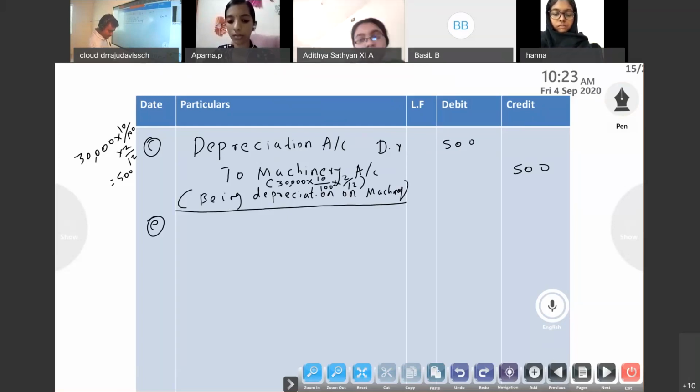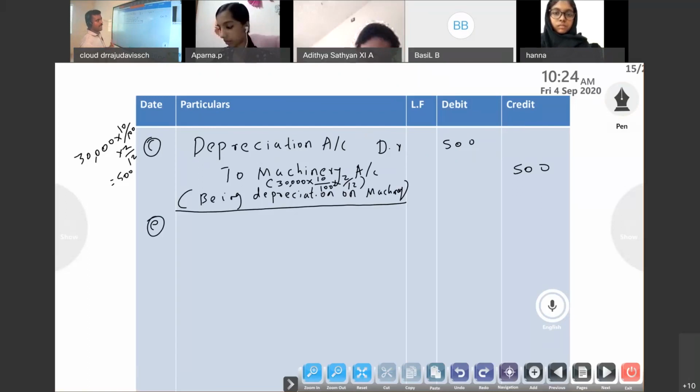So how much did we receive? Only 60 paisa in a rupee, that only we received. Insolvent means he is not in a position to pay his liability. So 2,000 we have to get.